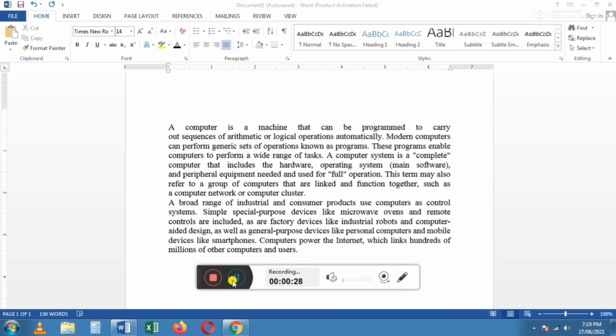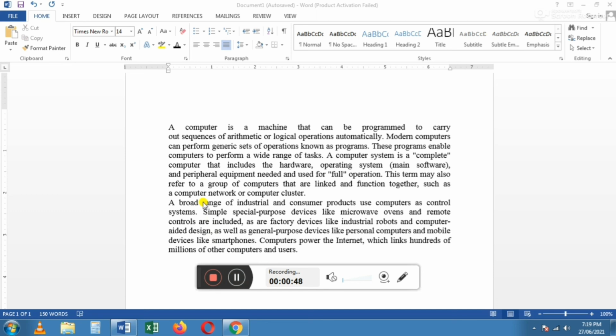For that you follow 3 steps. First one, you know very well the step. What is the first step? We have to select the paragraph which we want to give the space.